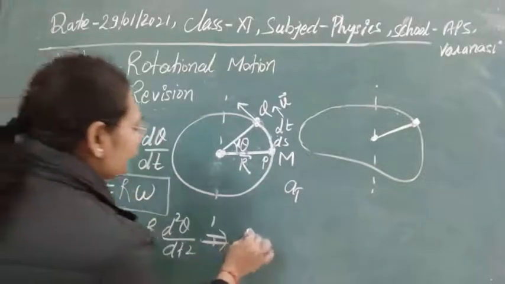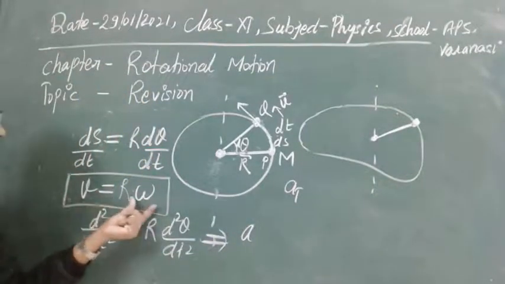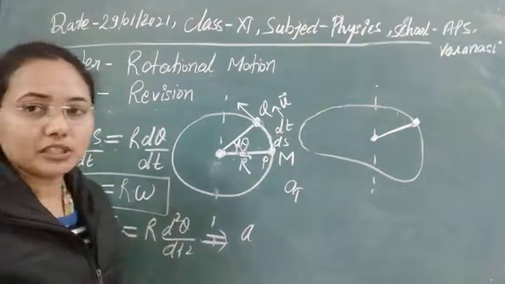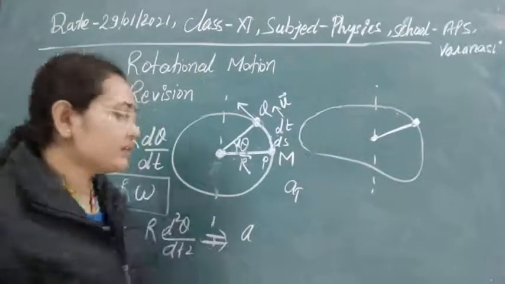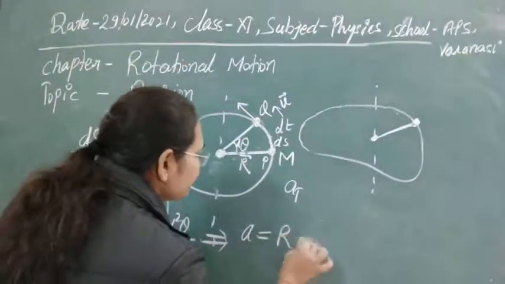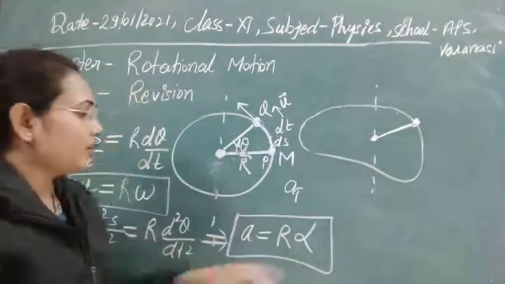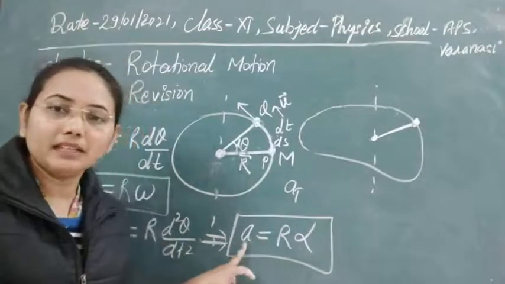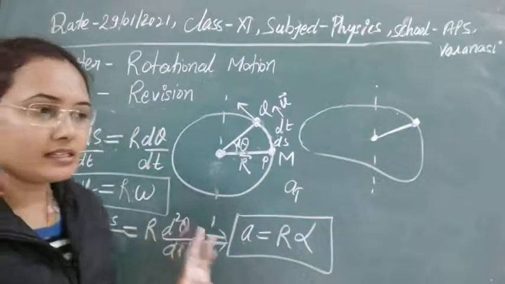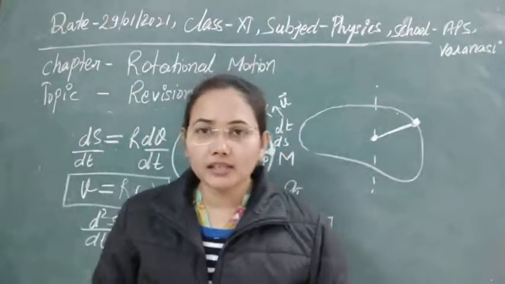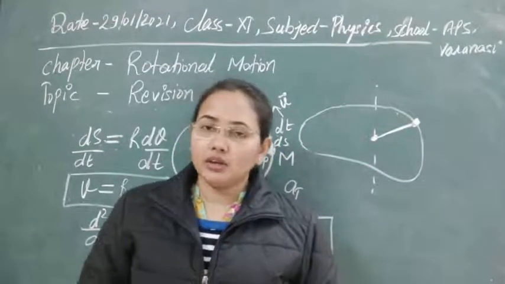The rate of change of velocity is represented by the acceleration of the system, and d omega by dt, the rate of change of angular velocity, is equal to the angular acceleration, which we represent by alpha here. So we can easily find the value of angular acceleration with the help of linear acceleration and this radius factor. These are the relationships between various quantities of translational motion and rotational or angular motion.